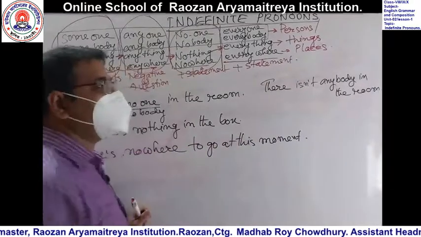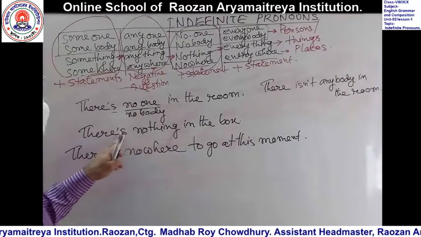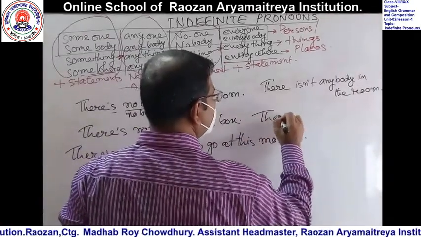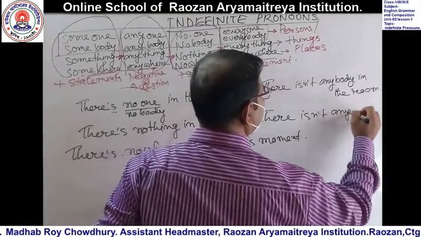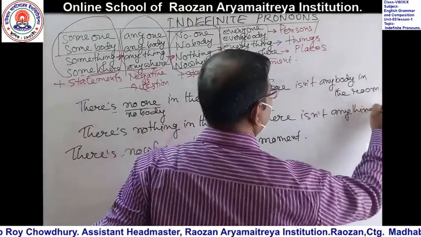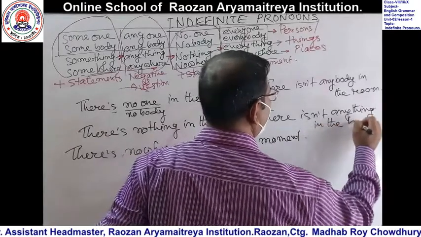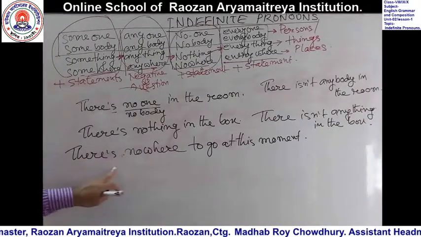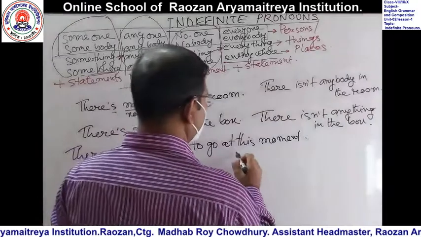Okay, dear students, have you got the idea? What will happen in this sentence? There's nothing in the box. There isn't anything in the box. Now next one, there is nowhere to go at this moment. If I make it negative, what will happen?